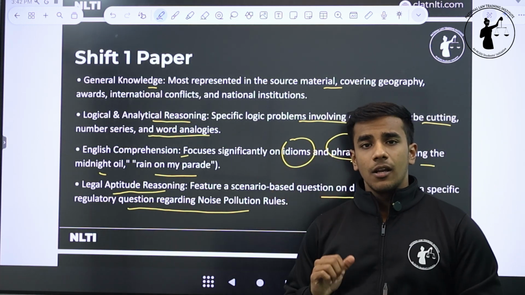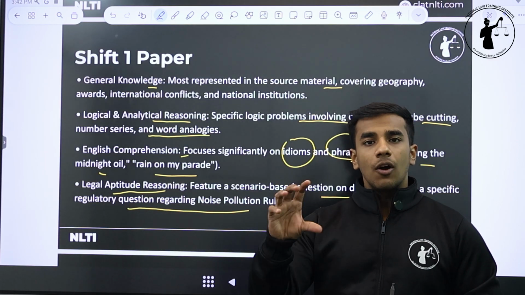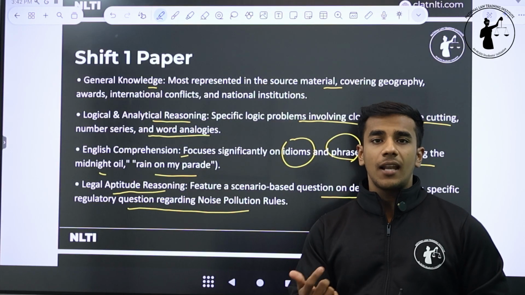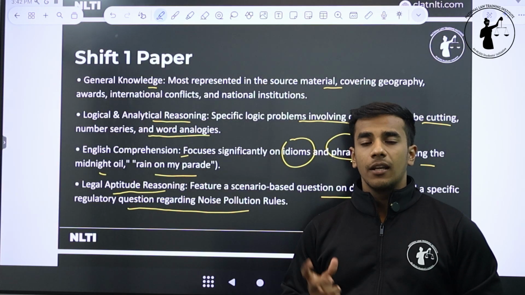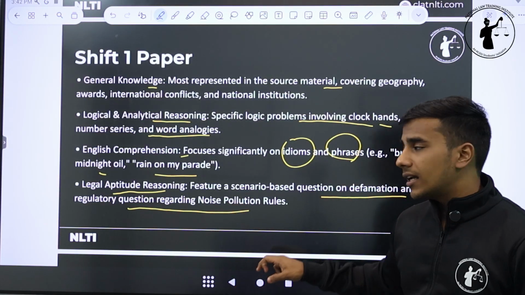There is a principle given. For example, whoever dishonestly takes away any property would be liable to theft. Now there will be a fact given. For example, X goes to Y's house, he sees a pen lying over there idle and nobody is in possession of the pen, so he takes away that pen. Would X be liable of theft? These are the types of questions asked primarily in the legal aptitude section.